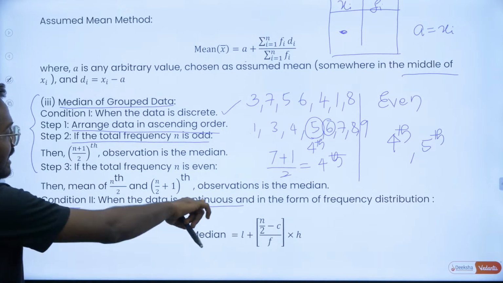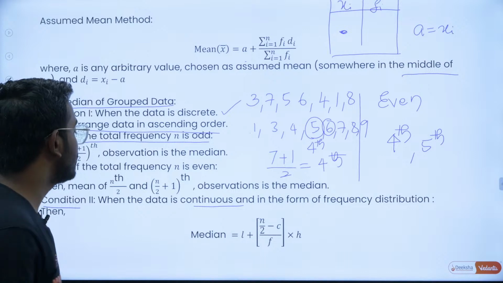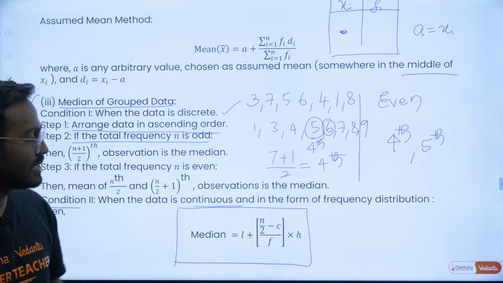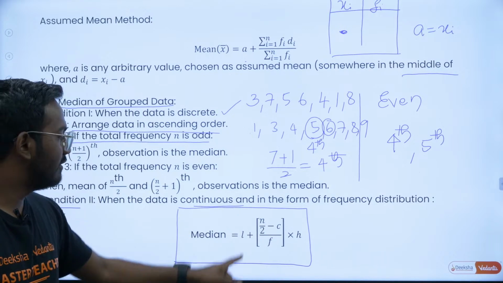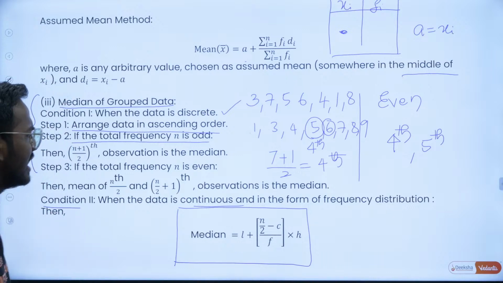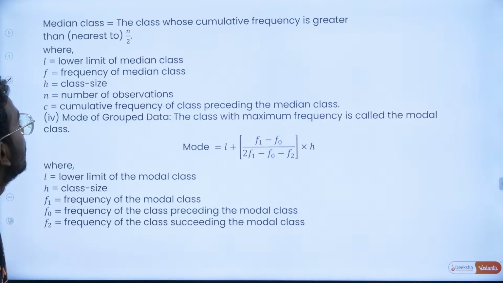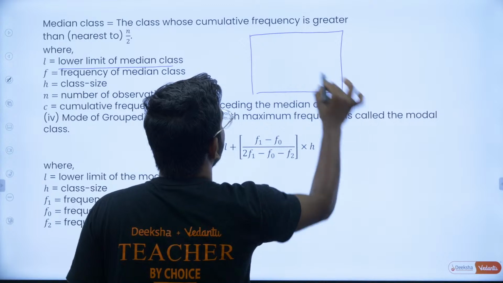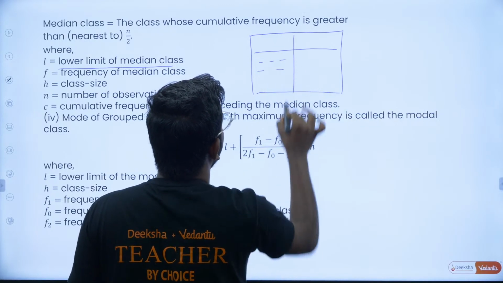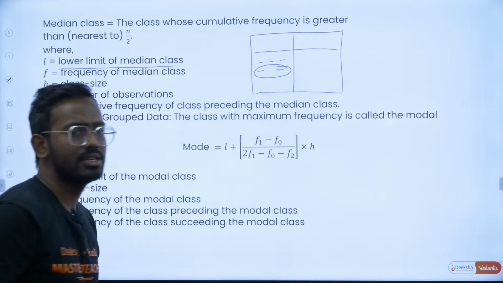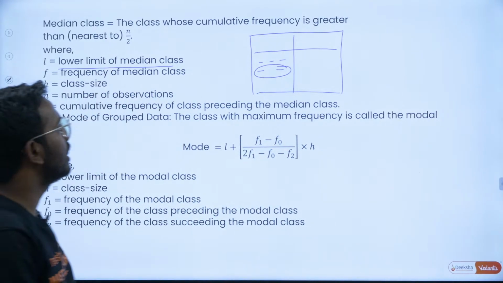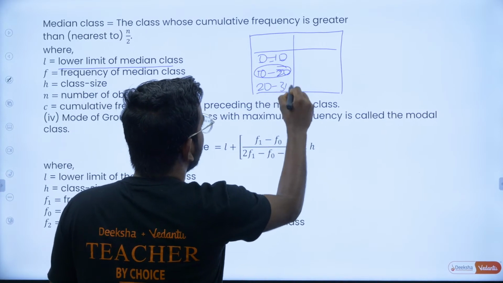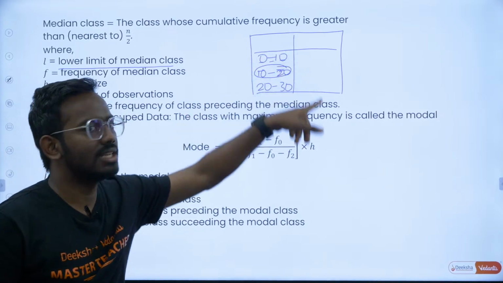In condition 2, where the data is continuous, you have a direct formula: median is equal to L plus (n by 2 minus C) divided by F, into H. So what do L, n, C, F and H mean? Let's see. L is the lower limit of the median class. In the given grouped data, say some middle one is the median class. For that median class, take the lower limit, for example with classes 0 to 10, 10 to 20, 20 to 30, whichever is the median class that you get using the cumulative frequency distribution.